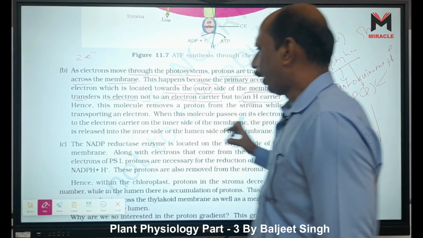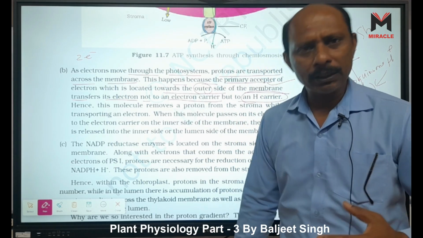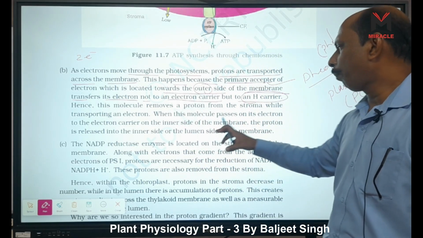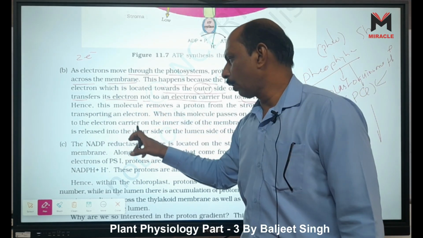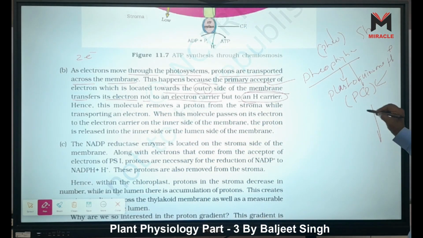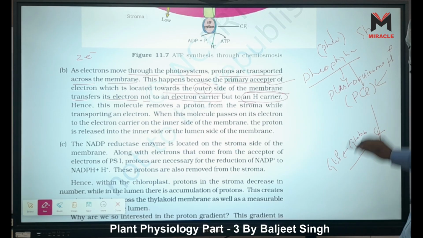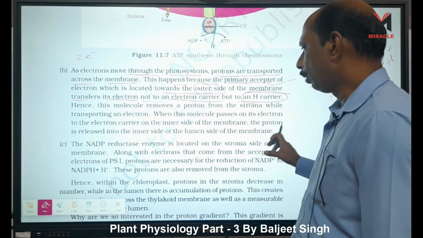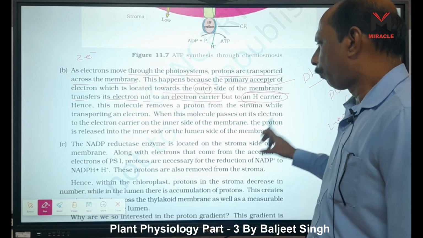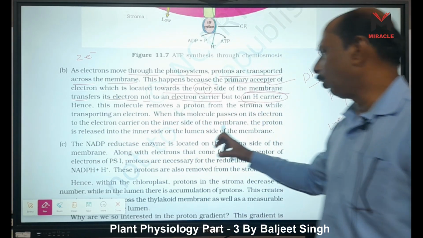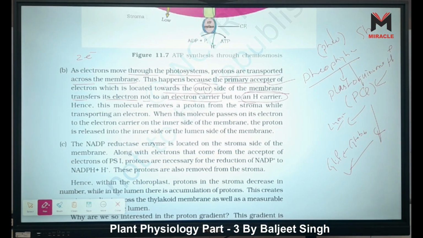Then what happens? While transporting an electron, it also transports the proton. When this molecule passes on its electron to the electron carrier on the inner side of the membrane, the electron carrier is cytochrome b6 and then cytochrome f. These are electron carriers. When it transports this electron to the electron carrier, it releases this H plus ion into the lumen inside, right? The proton is released into the inner side, or the lumen side, of the membrane. This is the second step, right?